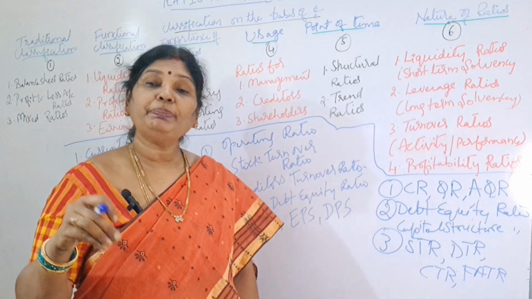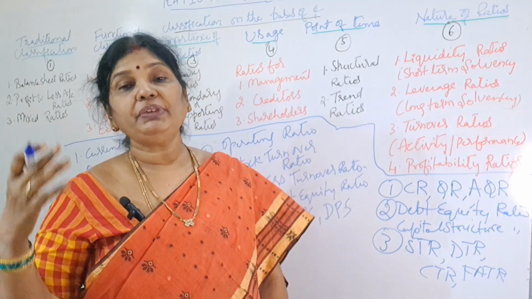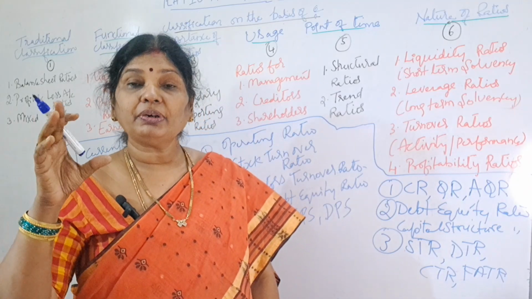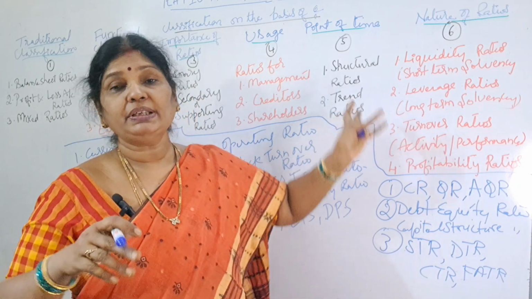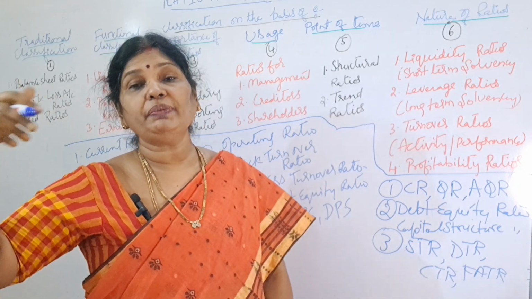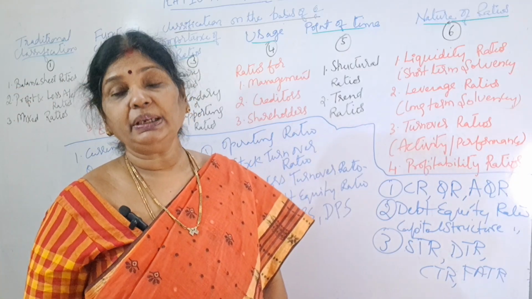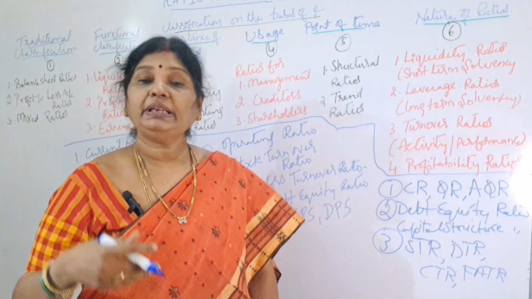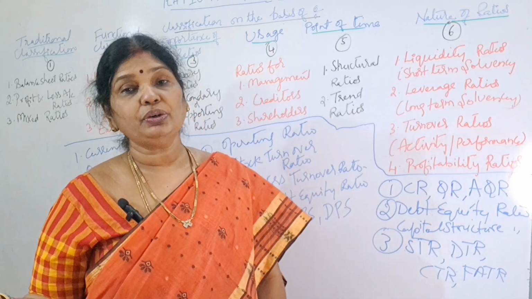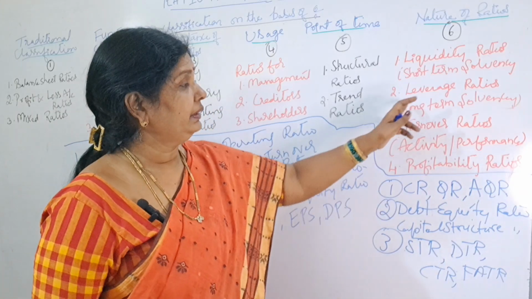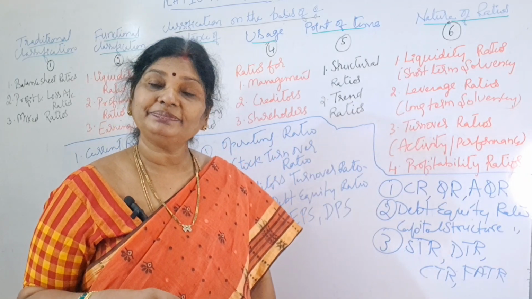Say for example, if a banker wants to provide us long-term loans, say for a period of 15 years, the banker wants to know our long-term solvency also, means whether we are able to repay this amount for a longer period, how we are able to sustain. Example I am giving for bankers, but other stakeholders also will check our ability to sustain in the long term. So for that purpose, what do you prepare? Long-term solvency ratios. Under long-term solvency ratios, what will come?